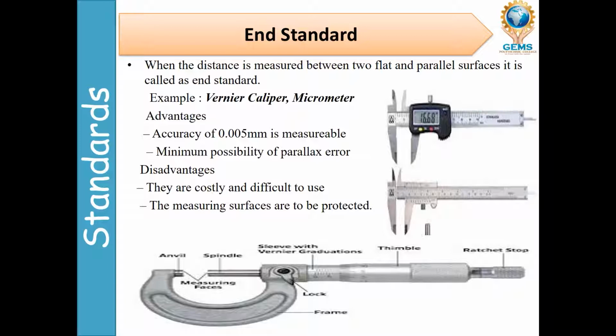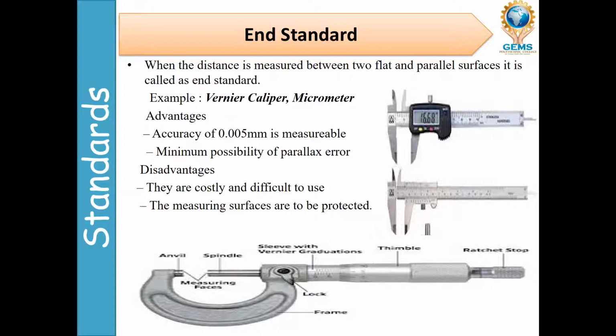Vernier caliper, micrometer. So why are we not using the line standard? Because accuracy is needed. When we are checking with a scale, maybe that will give another reading, but when we are checking with vernier calipers or micrometers, that will give an accurate reading.